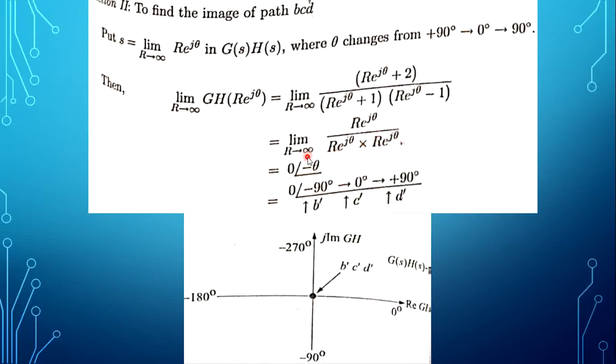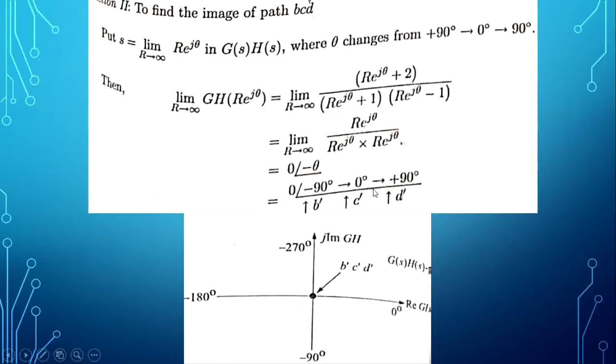So when r tends to infinity, the magnitude becomes 0. For the angle value, in the denominator we will have only e to the power j theta. When theta goes to the numerator, it will become minus theta. So 0 angle minus theta. Now the magnitude is 0, and theta value is plus 90, 0, minus 90. But here the angle is minus theta. So minus 90, 0, plus 90. So these points indicate B dash, C dash, D dash.